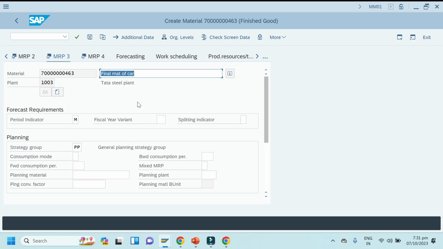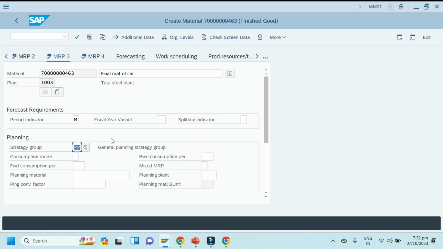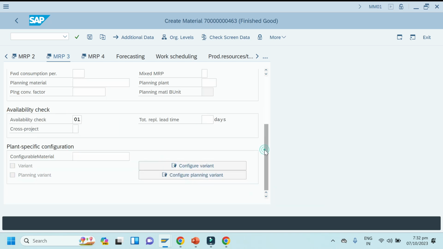So in MRP 3 view we have to select a strategy group. A strategy group is PP, general planning, a strategy group. Okay, PP. And next, availability check 01. Availability check 01. Okay.